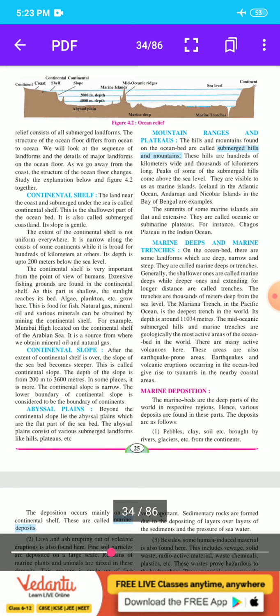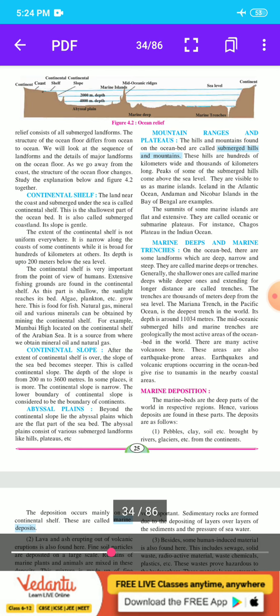Now let us start the next point: mountain ranges and plateaus. The hills and the mountains found on the ocean bed are called submerged hills and mountains. These hills are hundreds of kilometers wide and thousands of kilometers long.